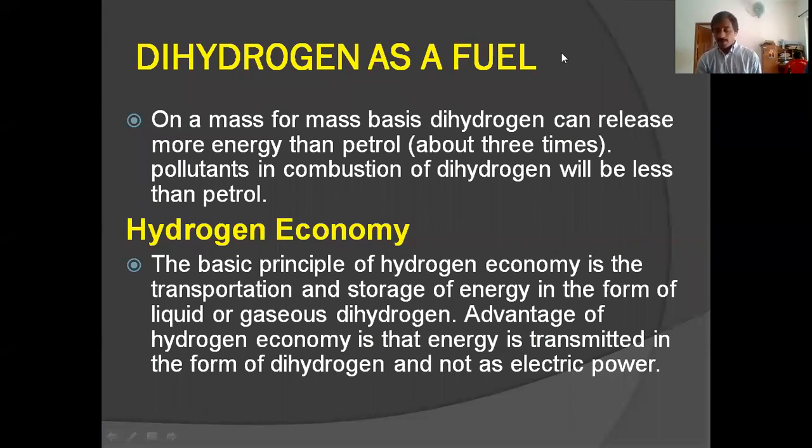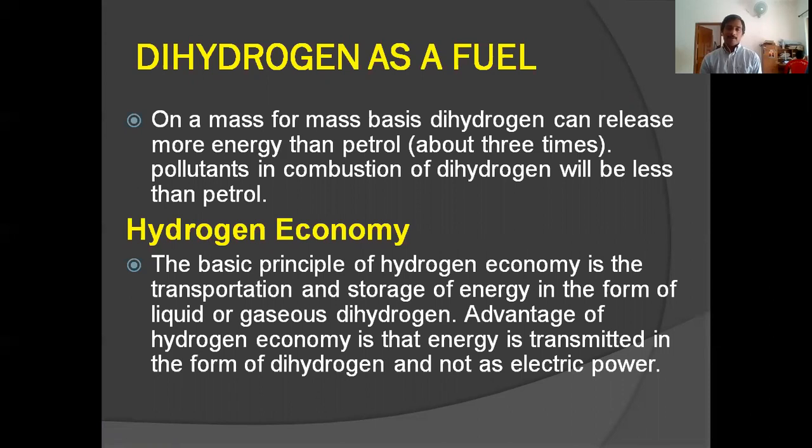Hydrogen as a fuel. You know, nowadays there is a problem with petroleum products. The storage is reducing, so we are expecting an energy crisis in the near future. So we are seeking alternative fuels, and hydrogen is the best choice because of its higher efficiency and pollution-free nature.